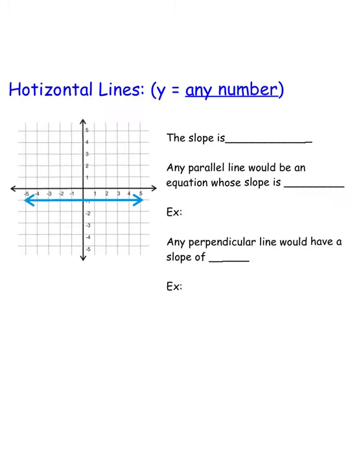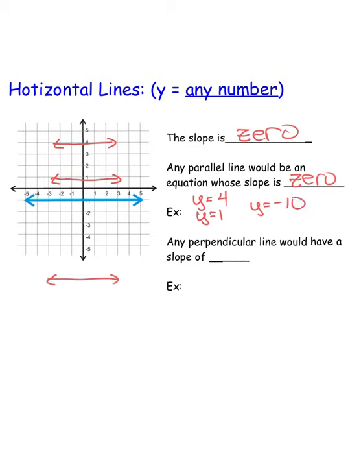And the opposite for horizontal lines, if I look at this blue line, the slope there is technically 0. So the parallel line, any parallel line, would be an equation whose slope is also 0, which means if I want to be parallel, I would draw this line, I could draw this line, I could draw this line way down here. So those would all be y equals 4, or y equals 1, y equals negative 10.